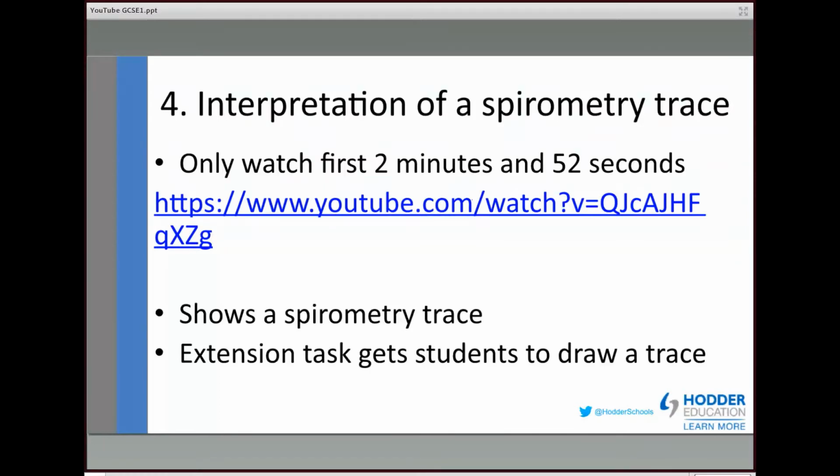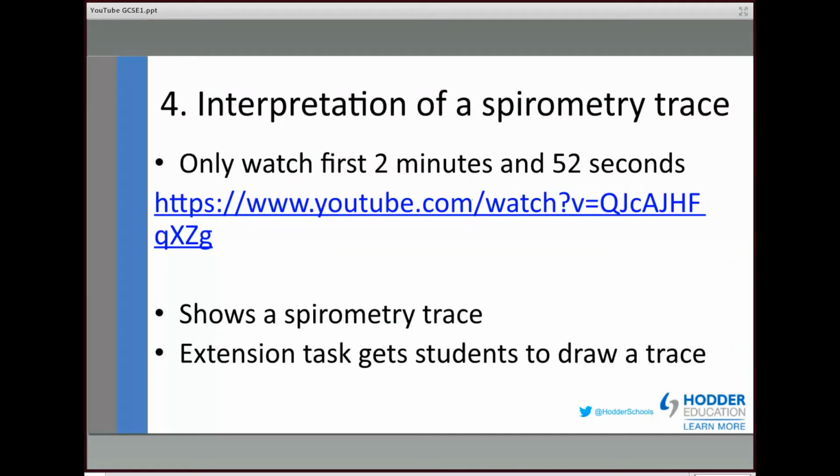So we have asked them within this to look at the following terms and write down what tidal volume, ERV, IRV, and residual volume mean. And we've even tried to make it as simple as possible. If it is an introductory task for these students, what does the black squiggly line signify? And the black squiggly line is simply the tidal volume within the trace.